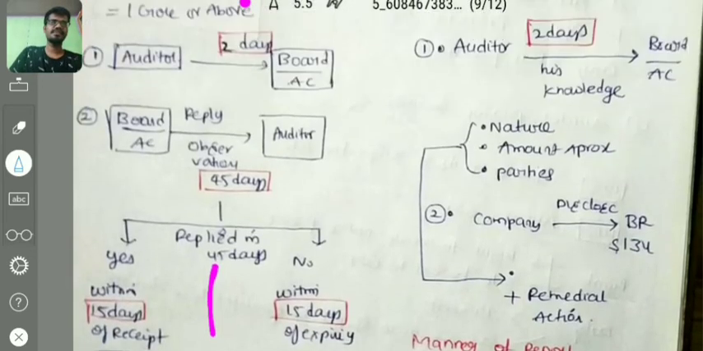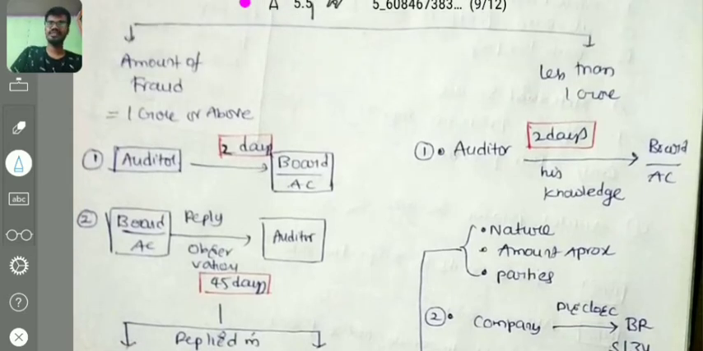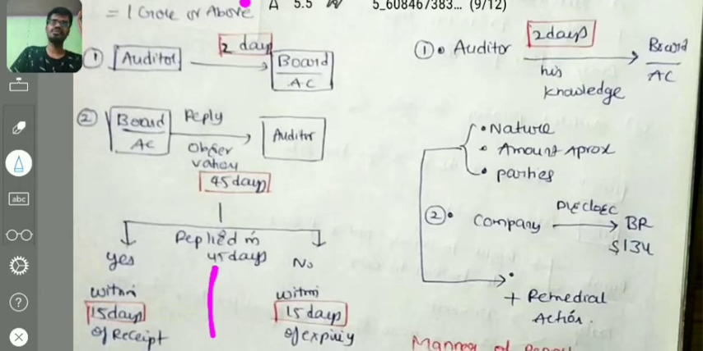And coming to the next case, what if the amount is less than 1 crore? If the amount is less than 1 crore, the auditor has to report to the board or audit committee within 2 days his knowledge of the fraud. Then he has to mention the nature, the approximate amount, and the parties involved. Then the company will disclose these details in the board report under section 134.